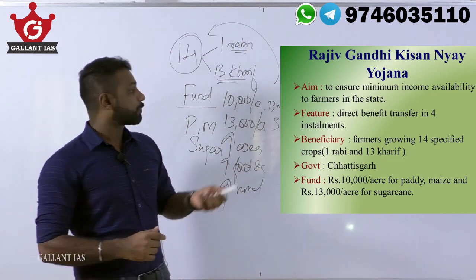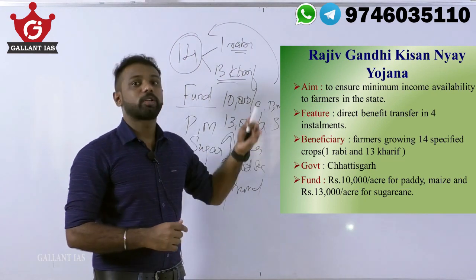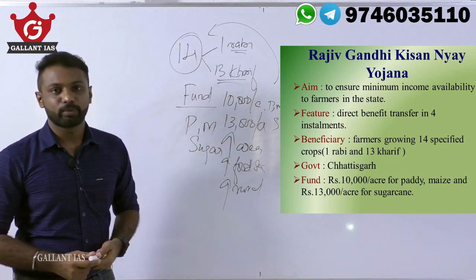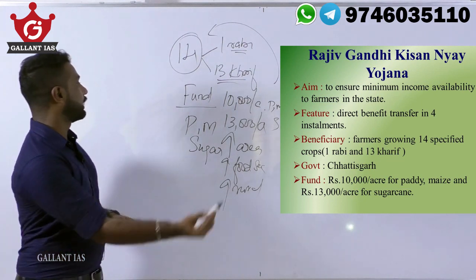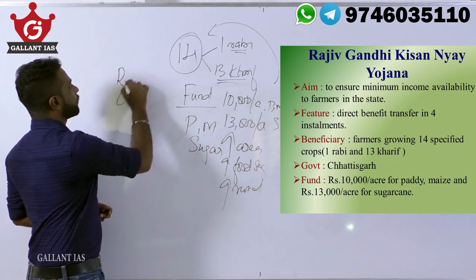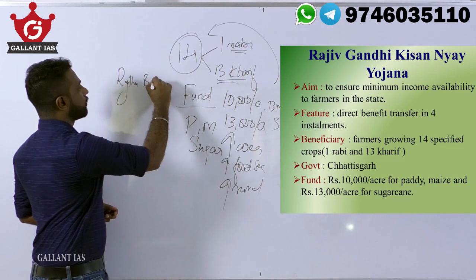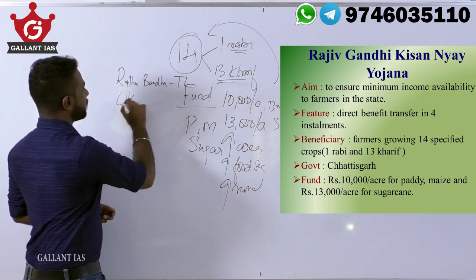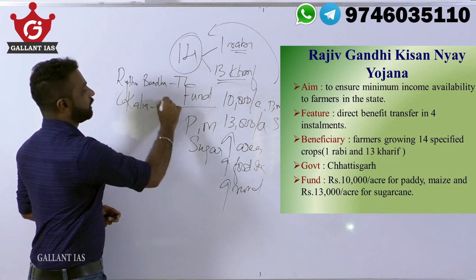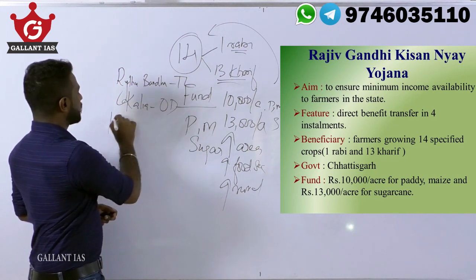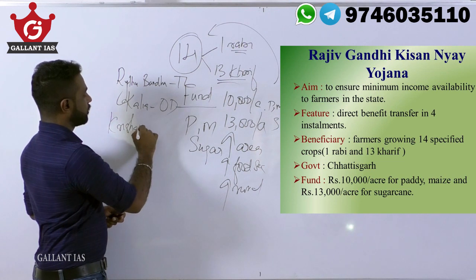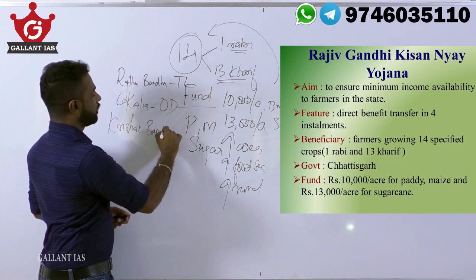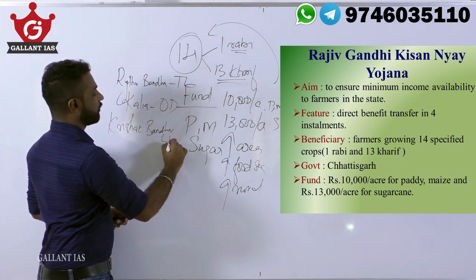And apart from that, schemes with almost similar objectives are found in other states of our country too. For example, we can say Rythu Bandhu scheme in Telangana, Kalia scheme in Odisha, and Krishak Bandhu scheme in West Bengal.